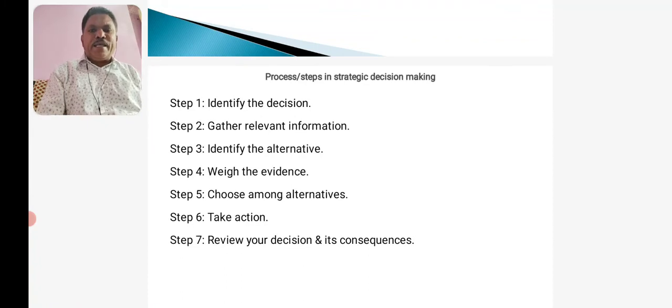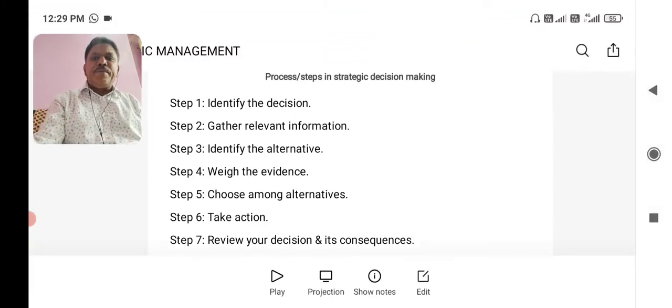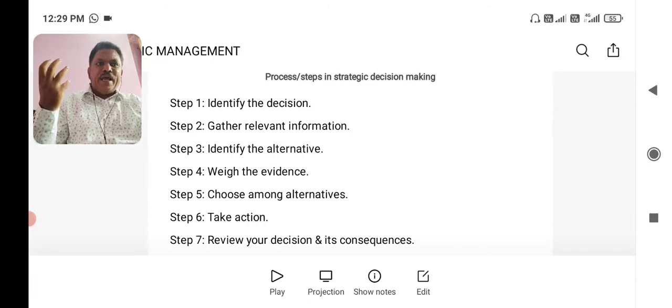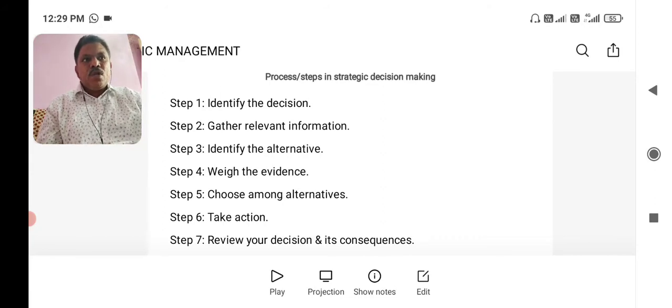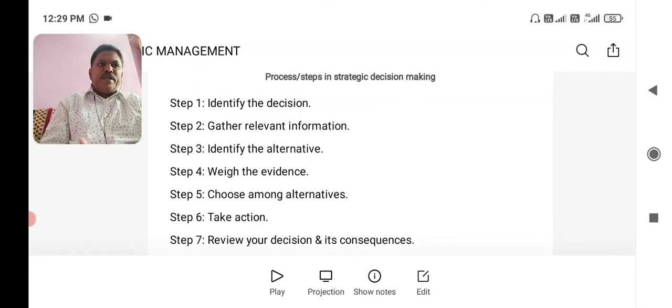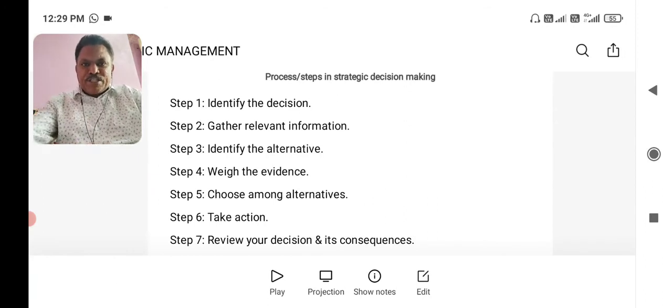Next, after gathering relevant information, the company may identify the alternatives, various alternatives to solve this problem or to reach to this decision. That is called as identify the alternative. As you collect information, you will probably identify several possible paths of action or alternatives. You can also use your imagination, intuition and additional information to construct new alternatives, a new method of executing a particular task.